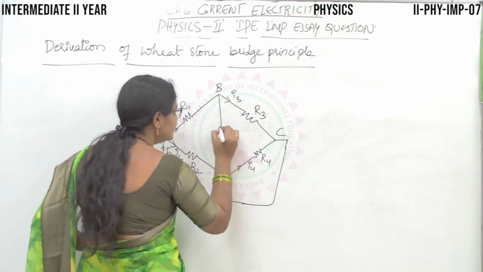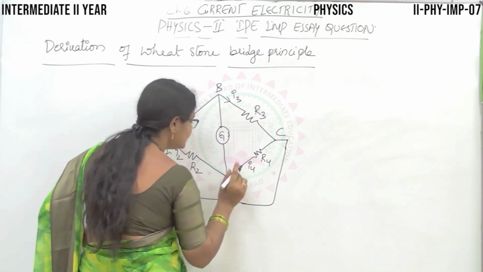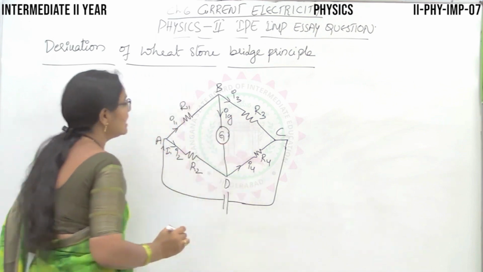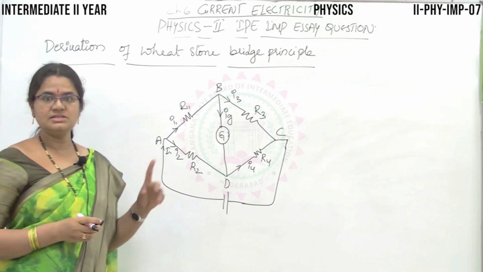I am connecting a galvanometer resistance. Ig be the current flowing through that arm. So here is a diagram, students. So altogether this is a Wheatstone bridge.